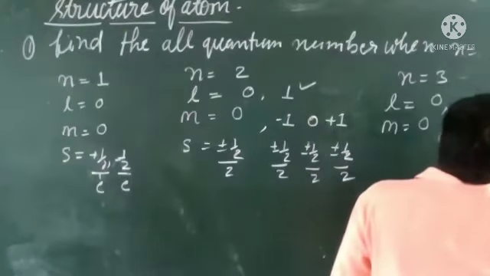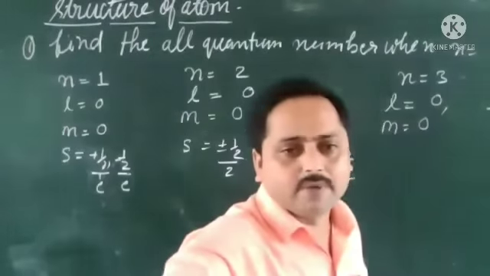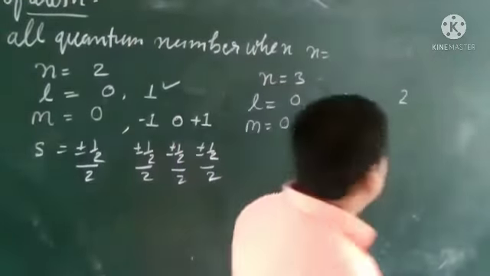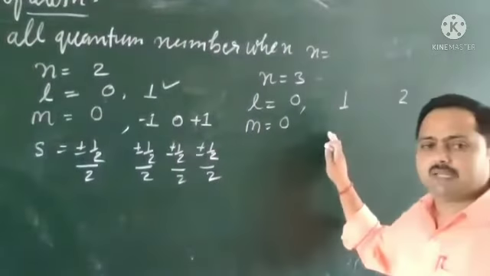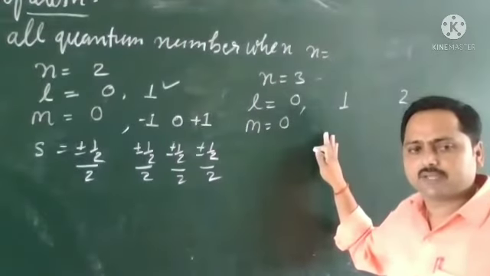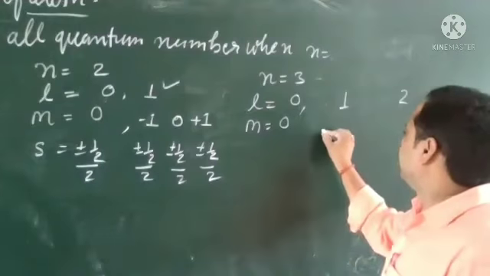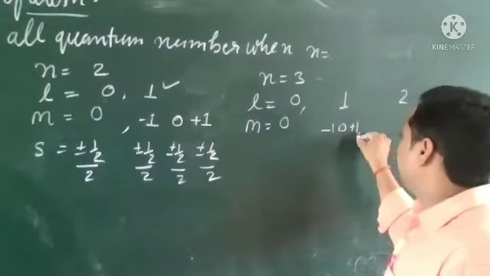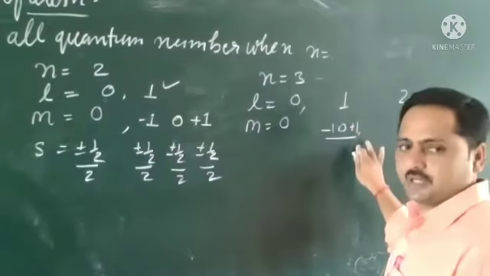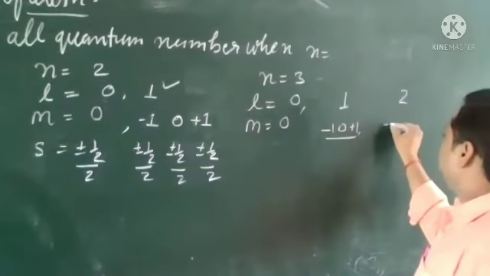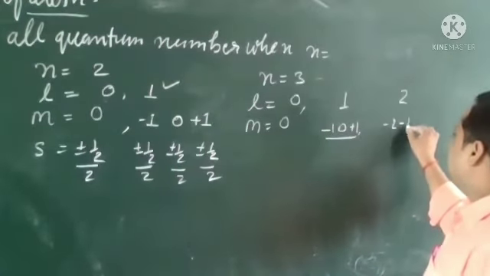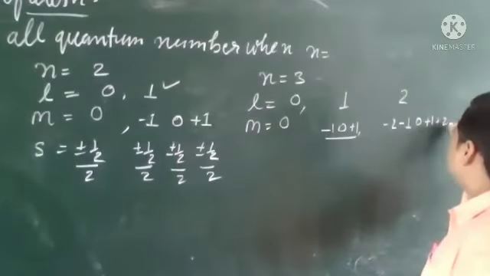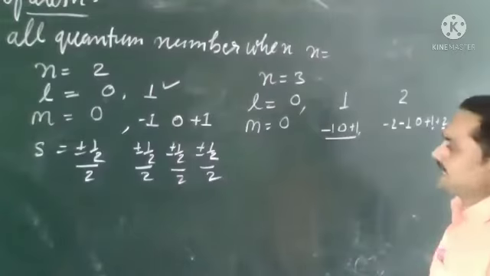And for l equals 2, m is -2, -1, 0, +1, +2. Like this we will write here.